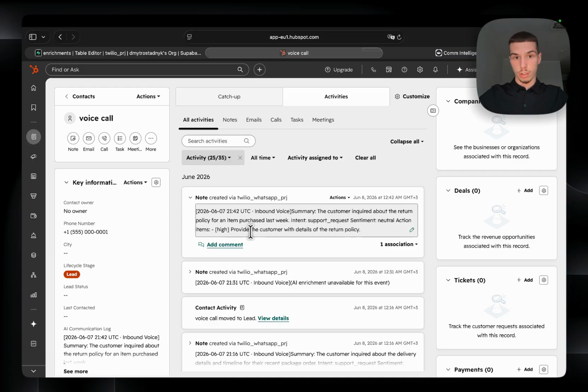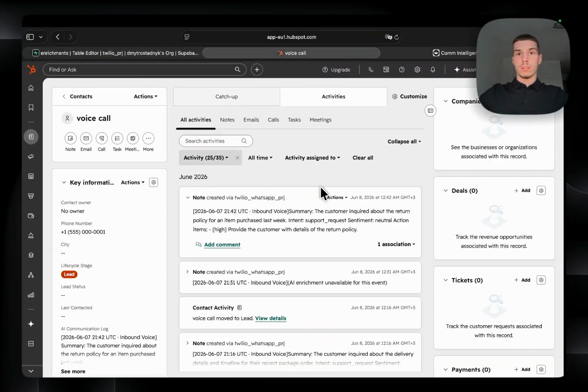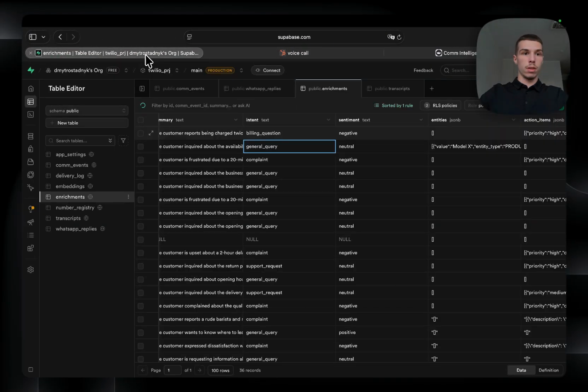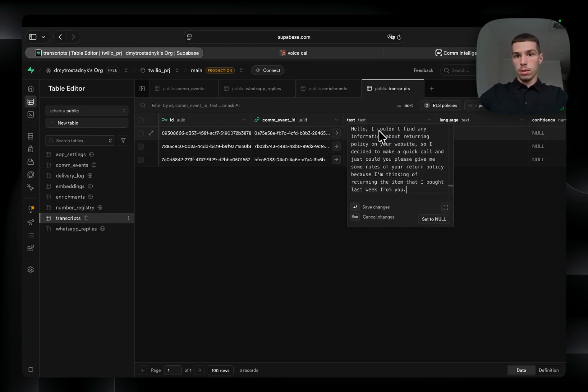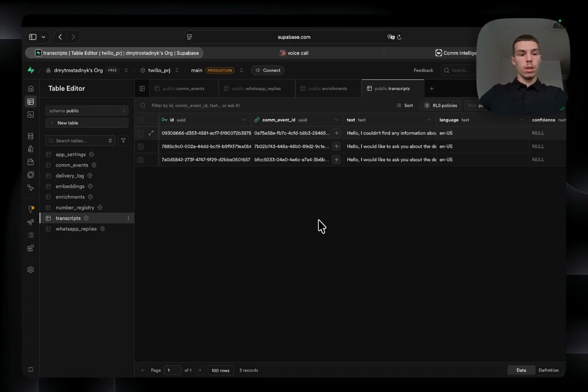So what should we actually do? Provide the customer with details of the return policy. And we can also see the transcript in Supabase. So we can see here in transcript the full text of that voice call.